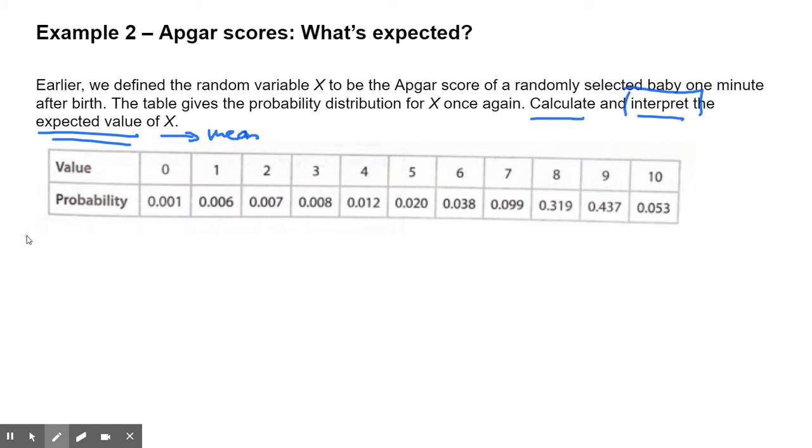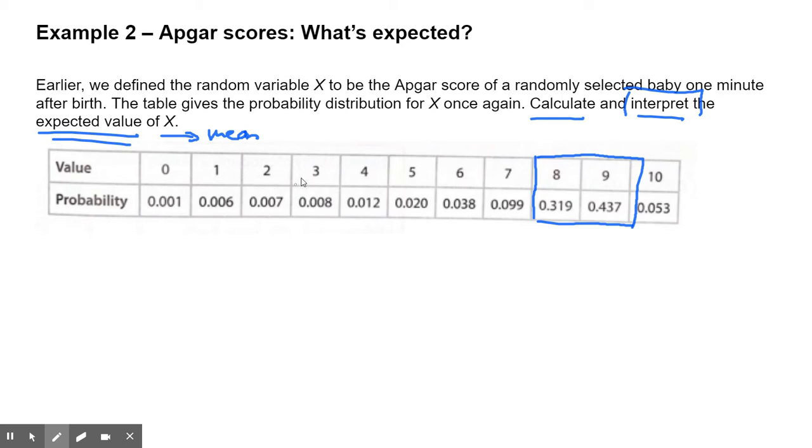Well, if we look at this table here, where is most of the probability? It's very low, low, low, low, and then do you see how it gets really high right here around a score of 8 or 9? So we should expect that our expected value in this situation is going to be a score around an 8 or a 9.